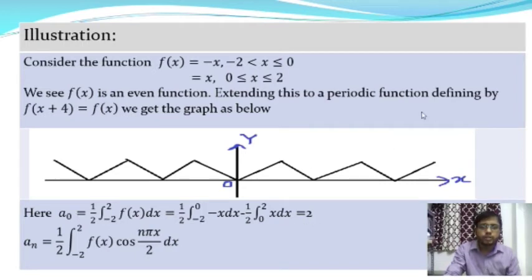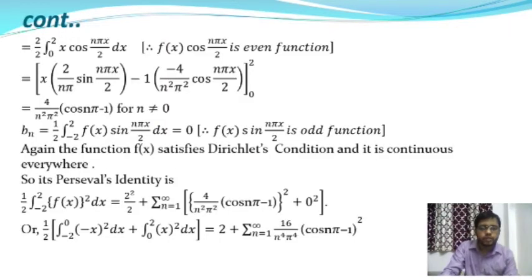And now we are going to find the coefficient an. So an is equal to 1/2 into integration over -2 to +2 f(x) into cos(n pi x by 2) into dx. And from this we'll get, the functional value is +x in the interval 0 to 2 and -x in the interval -2 to 0.